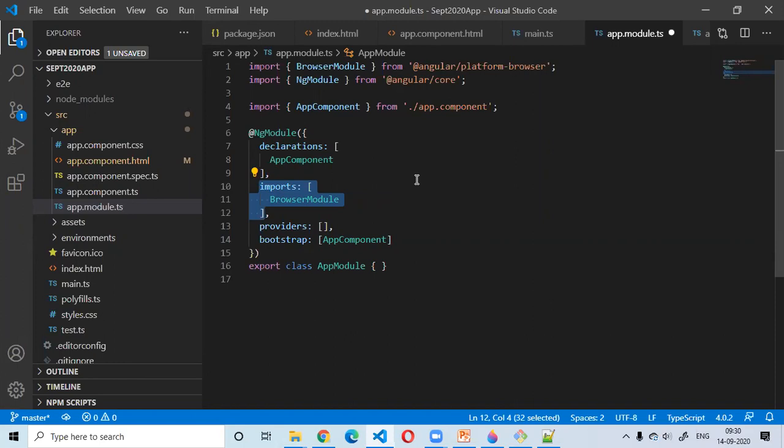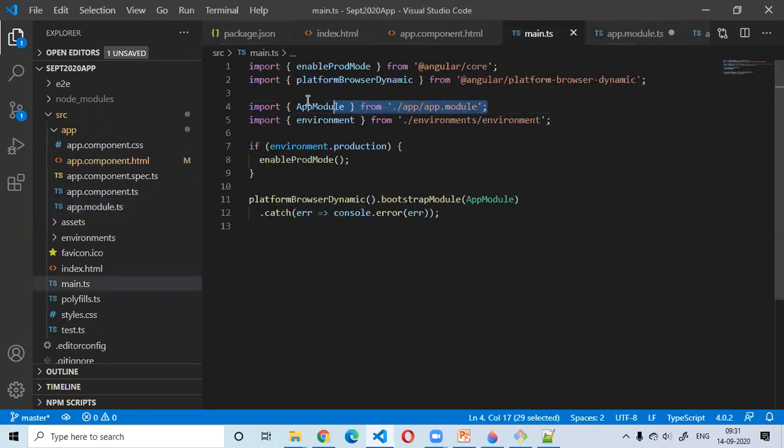Under any Angular module, you can have directives, services, pipes, and components written inside that.